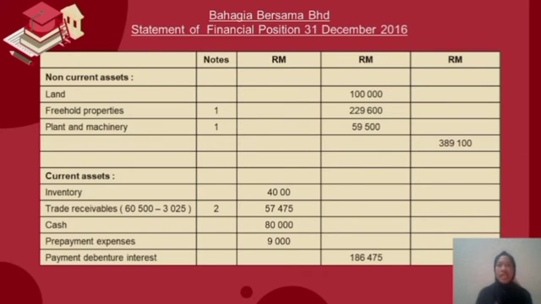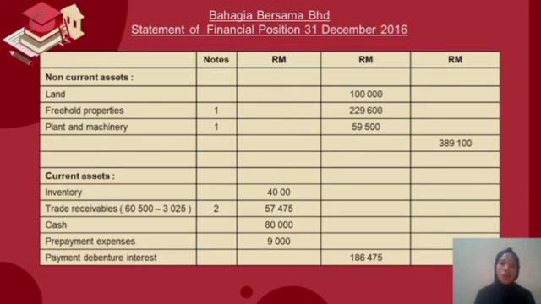Alright guys, the last one we are required to do is the statement of financial position as at 31st December 2016. As you can see on the screen, in our statement of financial position, we will add the notes that we got from our notes to accounts before. First we need to find the non-current assets. In our trial balance, there are land, freehold properties in notes to account number 1, and plant and machinery in number 1. For the non-current assets, we add them on and we will get 389,100 ringgit Malaysia.